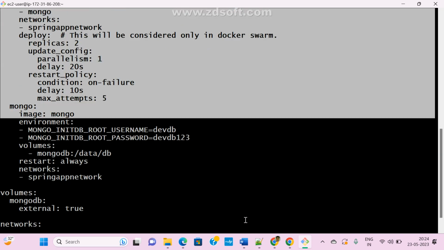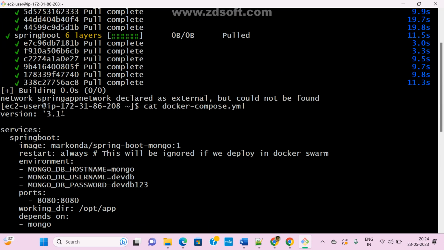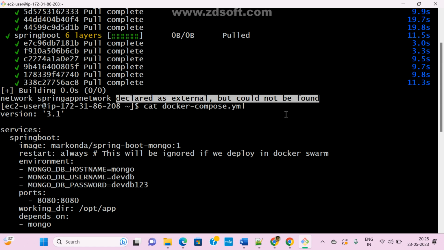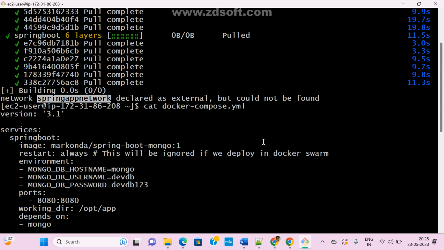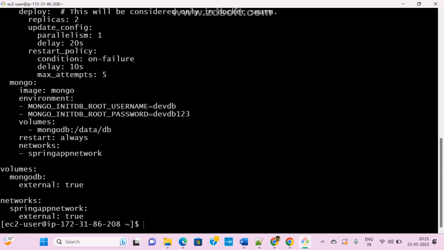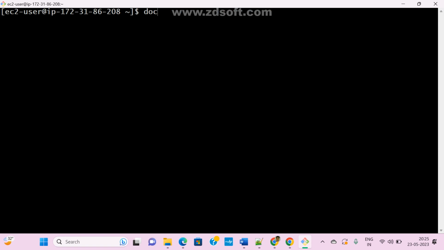Okay. So now what is the problem here? Network springboot declared as external but could not be found. So actually the network is declared external, and it is not available. Let me check whether this network is available or not. How to check networks? What is the command? Docker network ls.